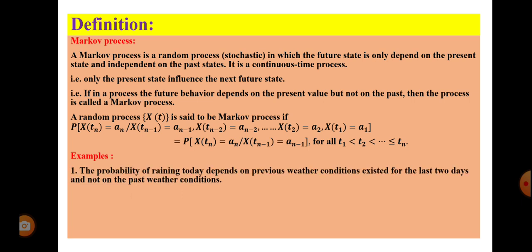I already told you the same example. The probability of raining today depends on the previous weather conditions existing for the last 2 days and not on the past weather condition. Correct? And next one, predicting the stock prices. Stock prices in the stock market, we are checking on a daily basis. So today's stock price depends on yesterday's price, not last year or 1 month before, right? So that is a Markov process.